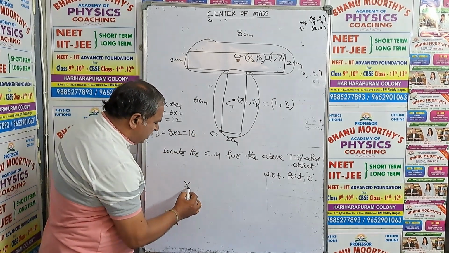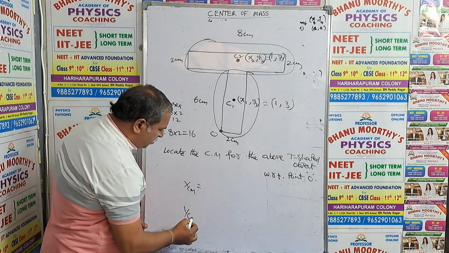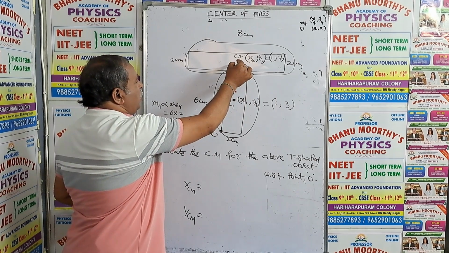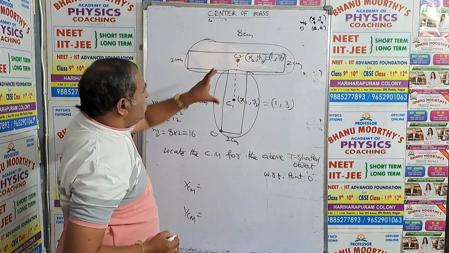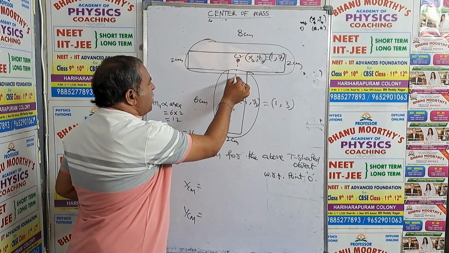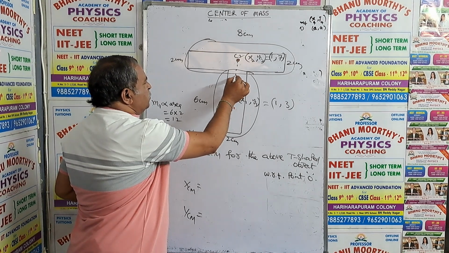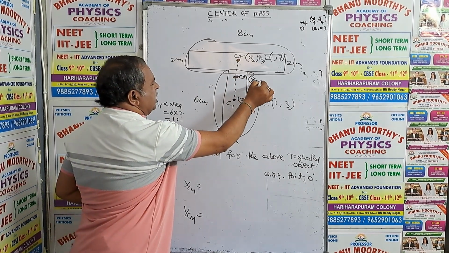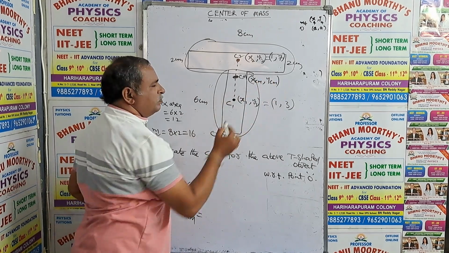Now I am writing XCM, YCM. I am locating the center of mass for the two-body system. So I am drawing the line here between these two centers of mass. The center of mass lies towards this point. This is the center of mass. Its coordinates are XCM comma YCM.